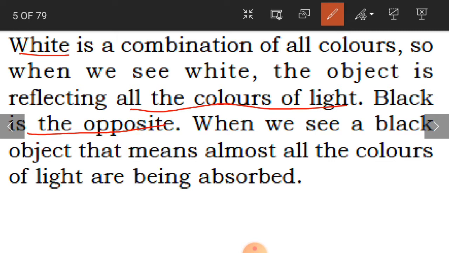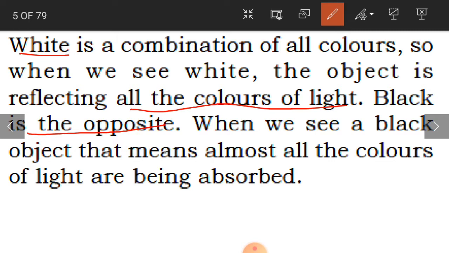Now, if you mix green with the black, again you feel that it is black in color only. Red in black, again you see black only. There may be a little variation in the color, but the black color will be dominating. Whereas in white color, the other colors will be dominating over the white.